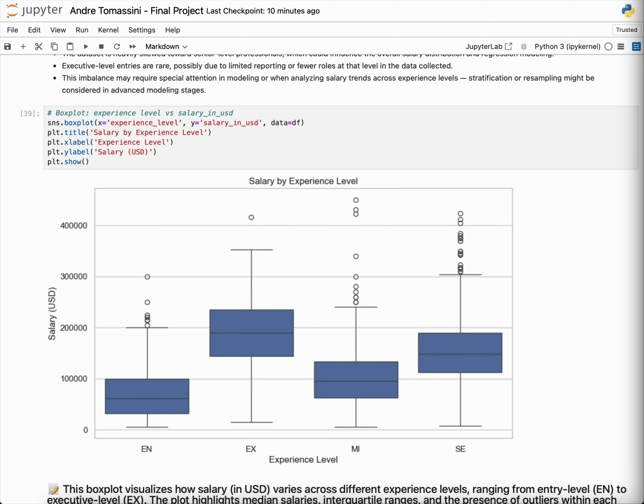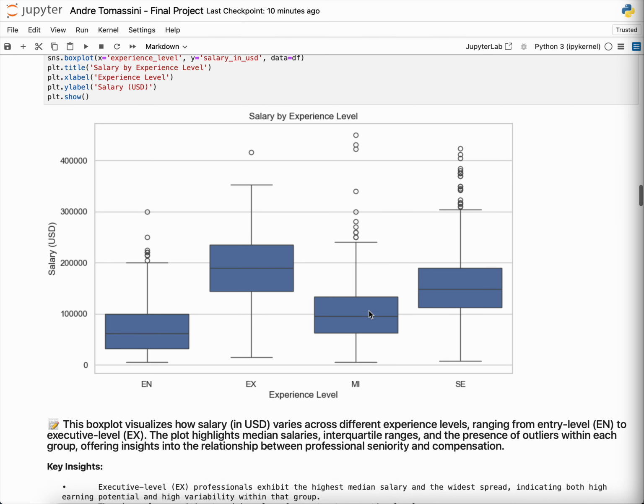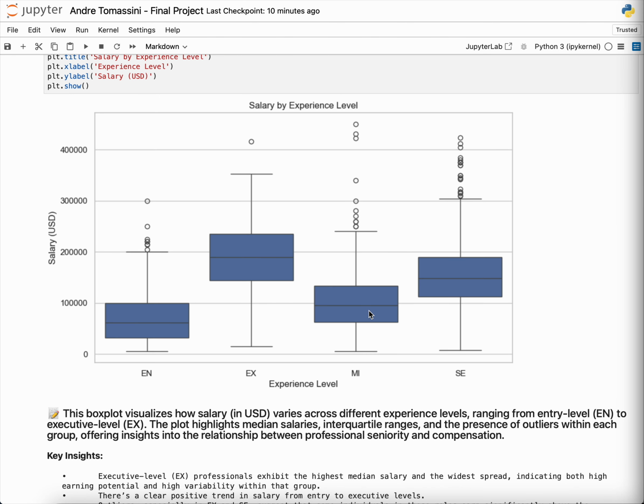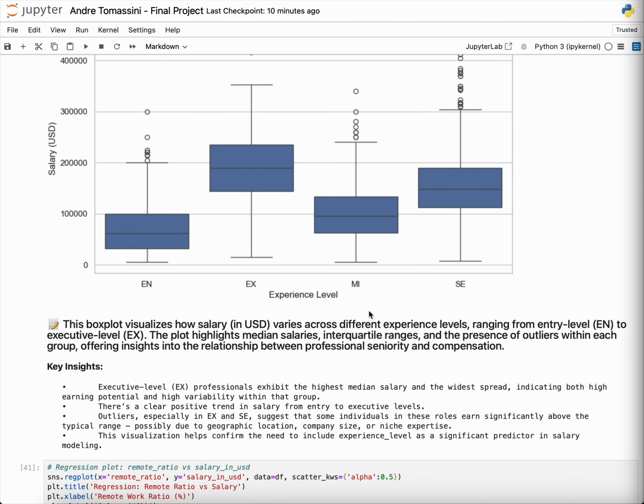So on this box plot of experience that we're showing right now, it's going to show the experience level and the salary by experience level. So we're going to show the amount of salaries divided by all the experience levels that you have. And the highlight we can take from that is that across different experience levels, ranging from entry level to executive level, the report highlights median salaries and the presence of outliers, offering insights into the relationship between professional seniority and compensation.